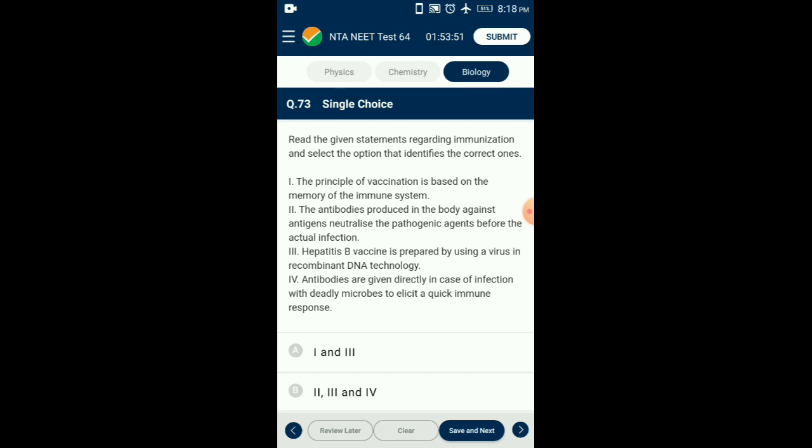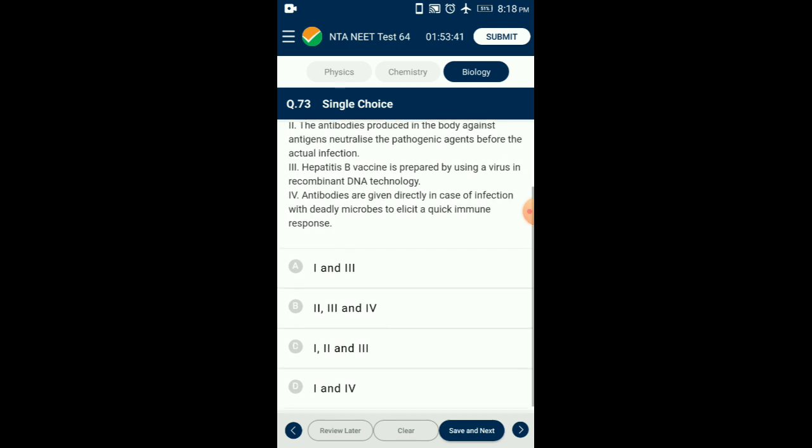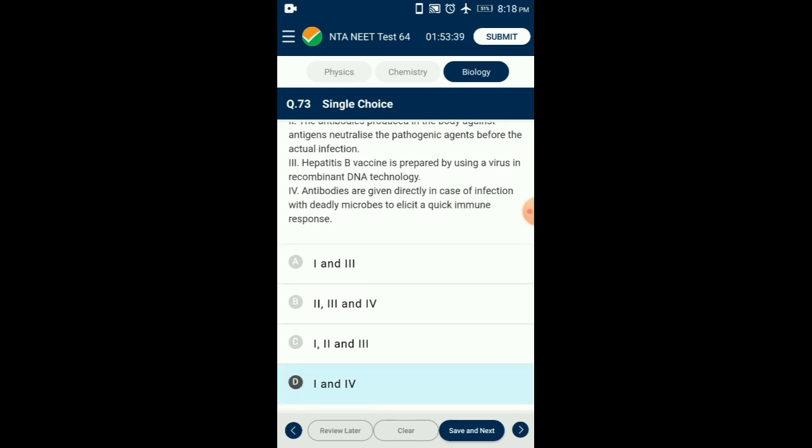Third one is hepatitis B vaccine is prepared by using yeast through recombinant DNA technology. So, from the given four statements, statements 1 and 4 are the statements regarding immunization, that is the option that identifies correctly.